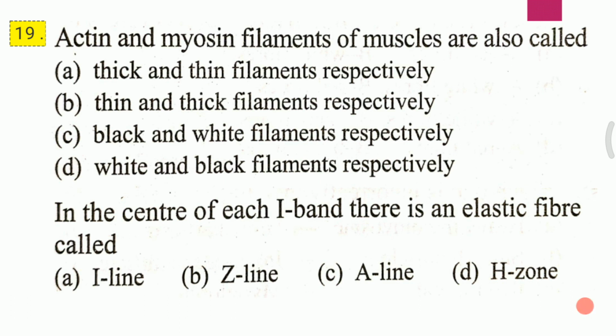Slide 19, question 1. Actin and myosin filament of muscle are also called: A. Thick and thin filament respectively. B. Thin and thick filament respectively. C. Black and white filament respectively. D. White and black filament respectively. The correct answer for the first question is B, that is thin and thick filament respectively.